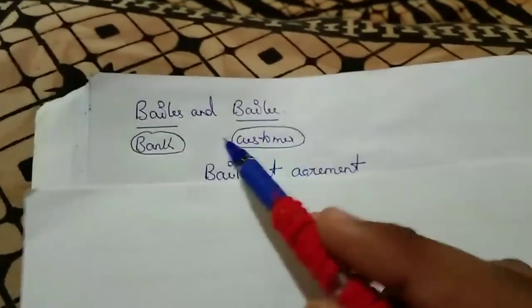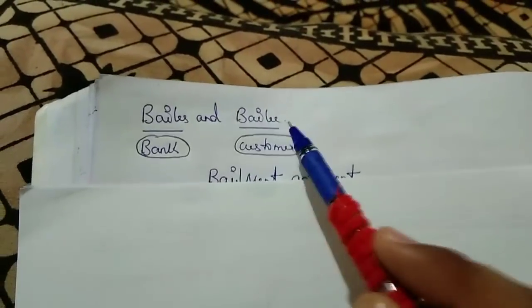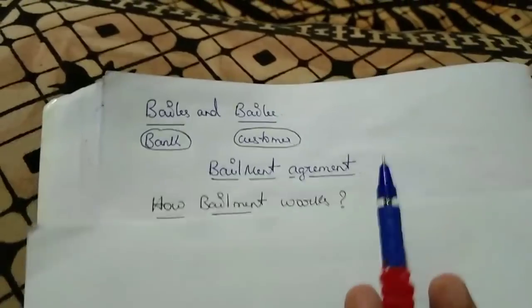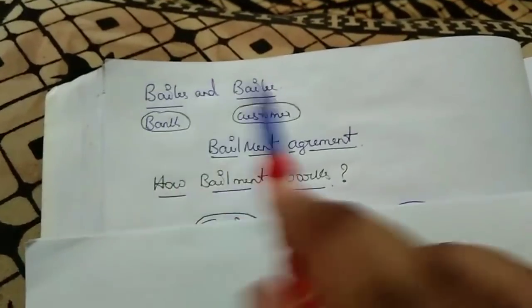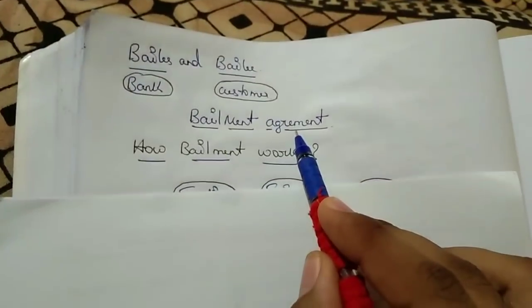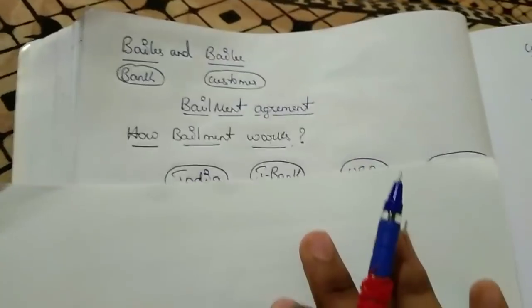So guys, here we are in secondary. First point, which is bailor and bailee. Here the bailor is the customer and the bailee is the bank. They will make an agreement which is called a bailment agreement. How does bailment work? Let's see.